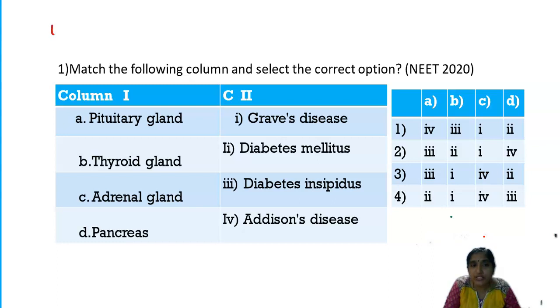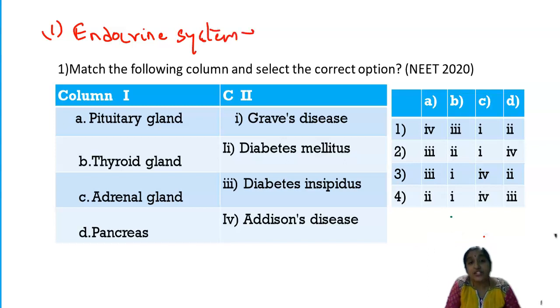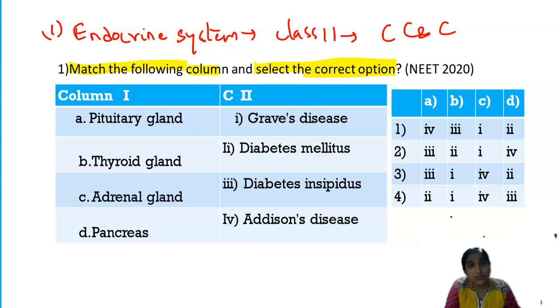The first question I'm going to discuss is from the topic endocrine system. That is your class 11 chapter, chemical control and coordination. Now let's see the question. The question is: match the following columns and select the correct option. This question is from NEET 2020. Under column 1 you have different endocrine glands, under column 2 the particular diseases.